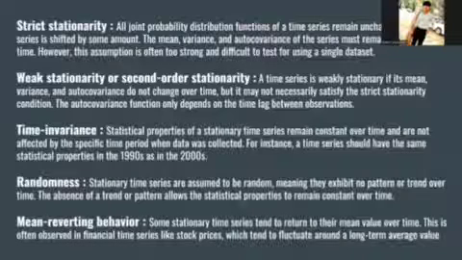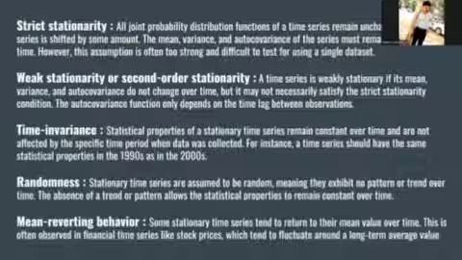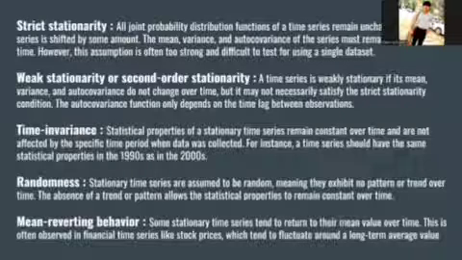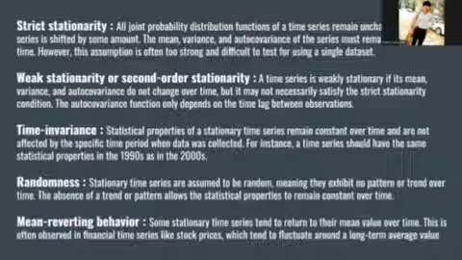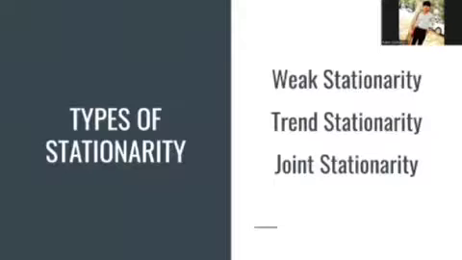Randomness: the absence of a trend or pattern allows the statistical properties to remain constant over time. Mean reverting behavior is often observed in financial time series like stock prices, which tend to fluctuate around a long-term average value.